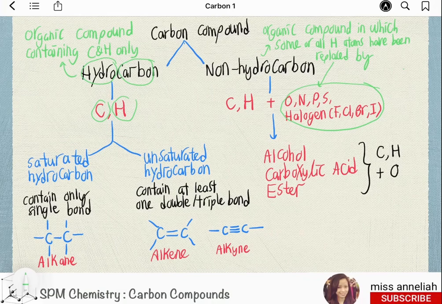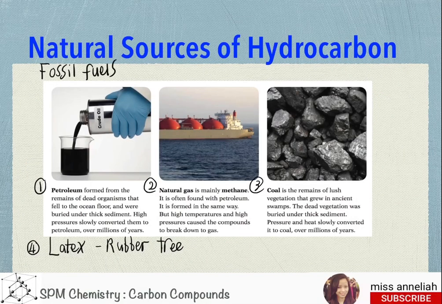But for the interest of our syllabus, we will learn only alkane and alkene, and alkyne will not be taught in this course. Non-hydrocarbon examples that we will learn in this chapter is alcohol, carboxylic acid, and ester. All of this compound is non-hydrocarbon because aside from carbon and hydrogen, it also contains oxygen atoms. The natural sources of hydrocarbons are fossil fuel such as petroleum, natural gas, and coal, as well as tree. From rubber tree, we can get latex.